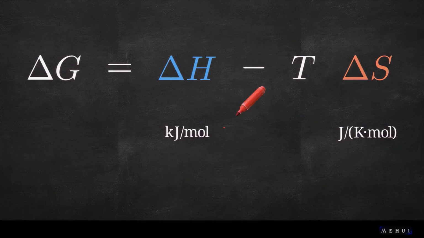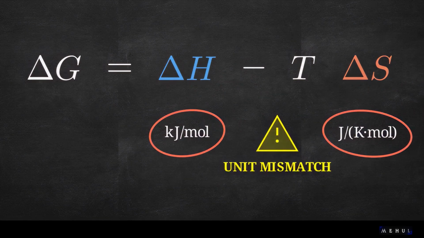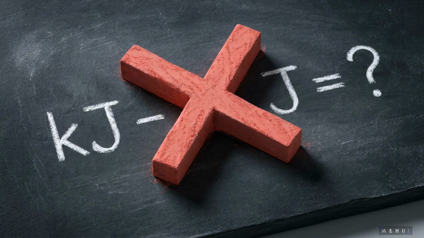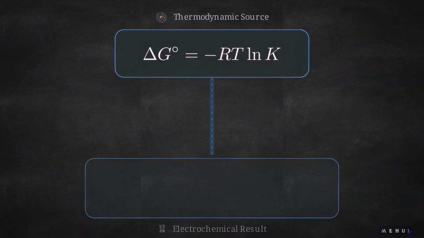Enthalpy is almost always provided in kilojoules, while entropy is given in joules. You must convert these to a matching unit before you subtract, or your final answer will be completely wrong. This thermodynamic energy directly translates to electricity.